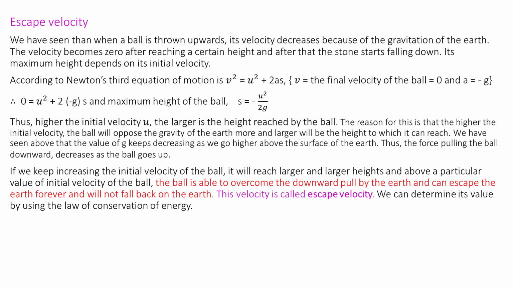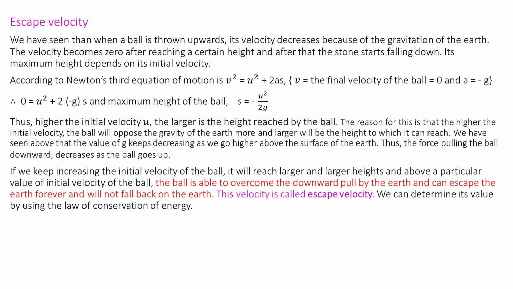We have seen that when a ball is thrown upwards, its velocity decreases because of the gravitation of the earth. The velocity becomes 0 after reaching a certain height, and after that the stone starts falling down. Its maximum height depends on the initial velocity. So according to Newton's third equation of motion, v square is equal to u square plus 2as.